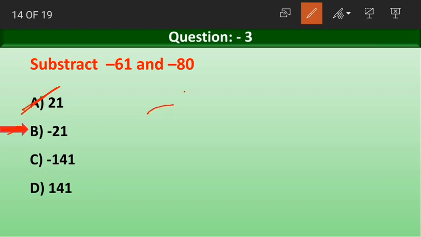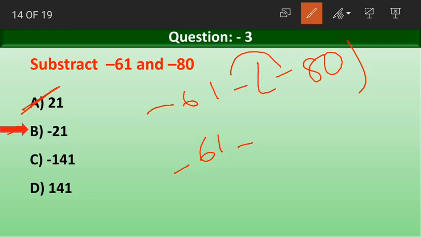How? Minus 61 minus of minus 80. Now minus into minus becomes what? Minus into minus becomes plus. Minus 61 plus 80.